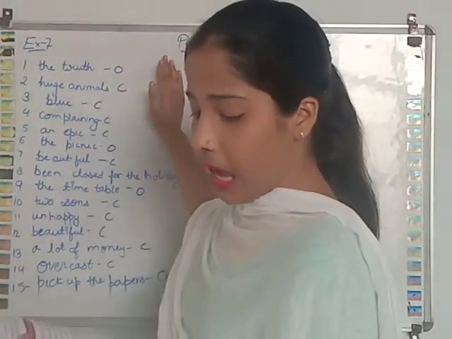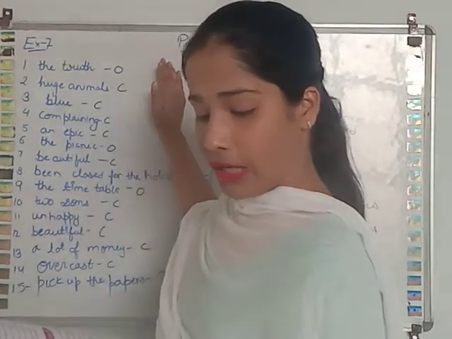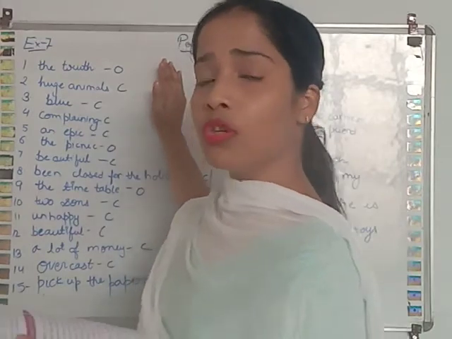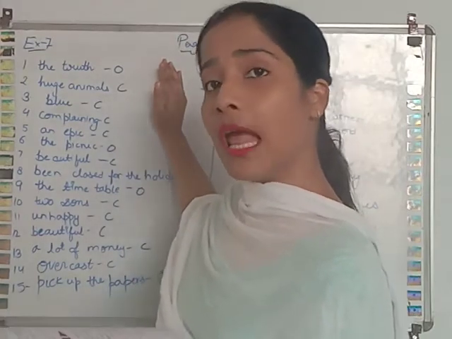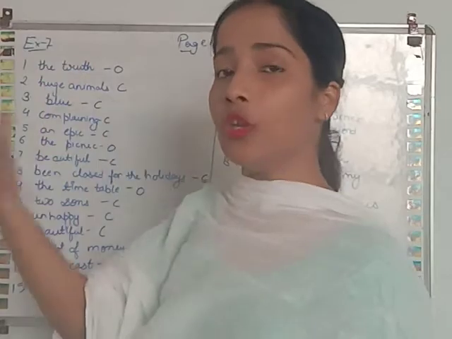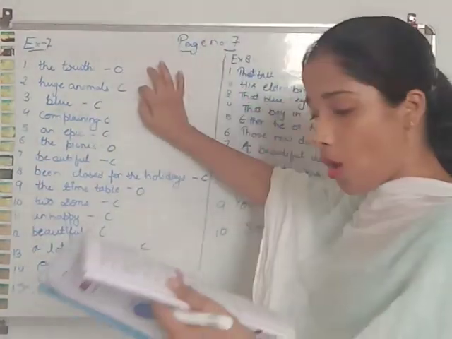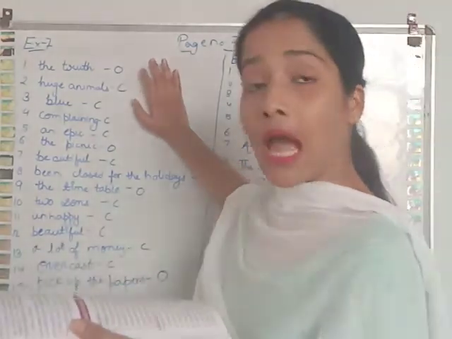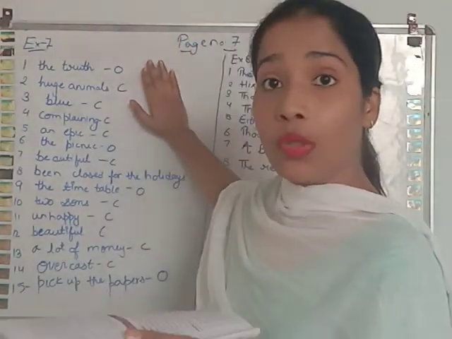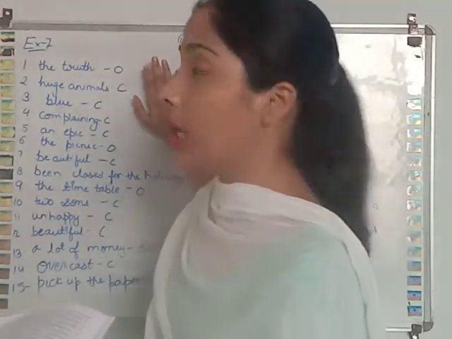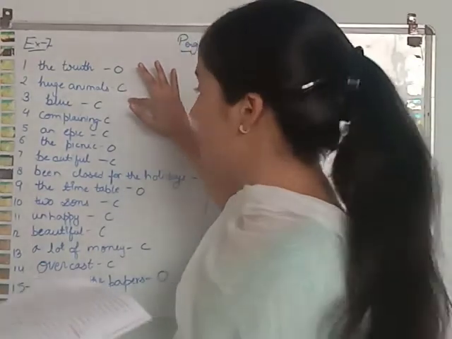The elephants are huge animals. Elephants and huge animals both are the same. We are using huge animals for elephants. So that's why huge animals is a complement over here. The sky is blue. We are using the word blue for the sky. So blue is a complement.